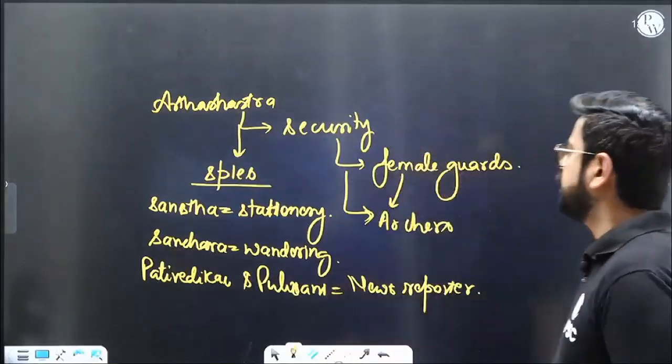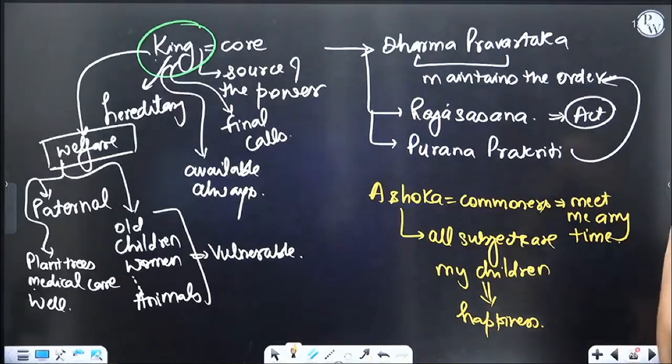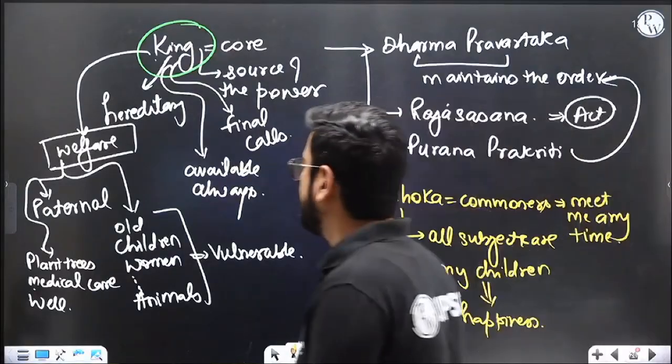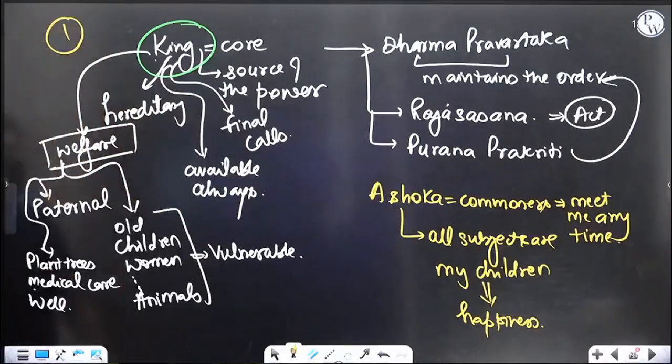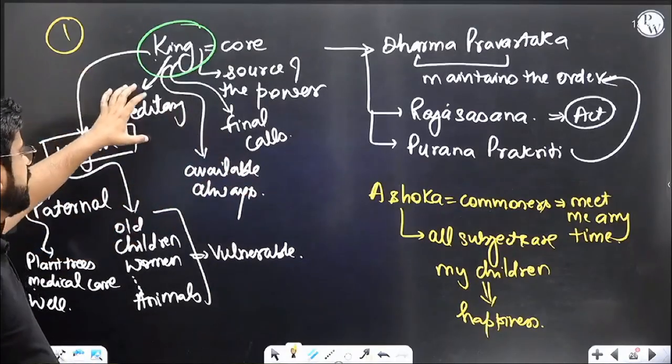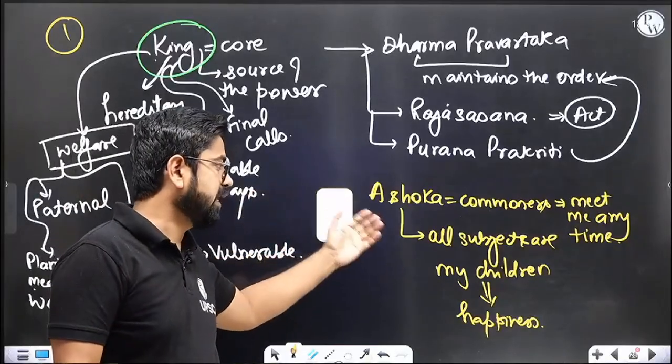So this is the king. We saw how powerful the king is, that he's the source of all the power. He's Dhamma Pravartaka, somebody who will ensure the order of the society, the social order. So this was the first part. Now let's talk about the second part. Again, he's the core, the source of power. All the final calls will be his. The position is hereditary. He should be available always. And Ashoka says that commoners can meet me anytime, that all subjects are my children.